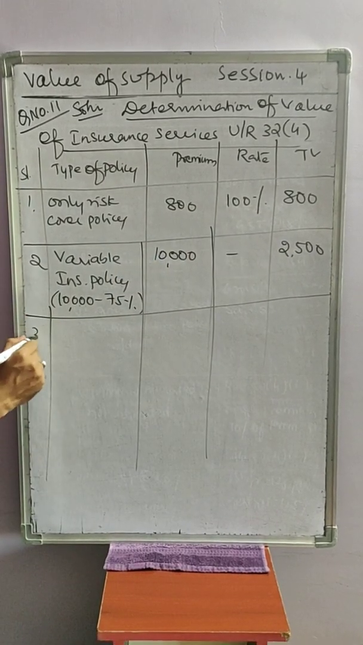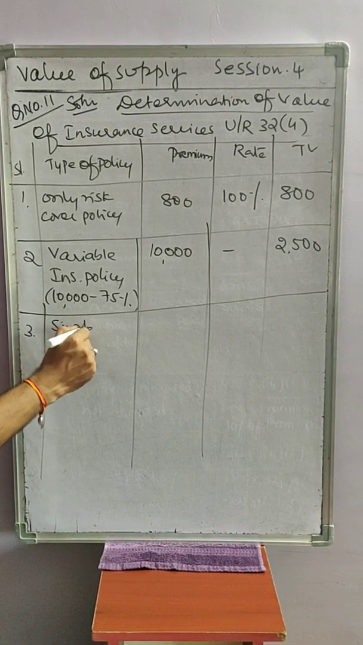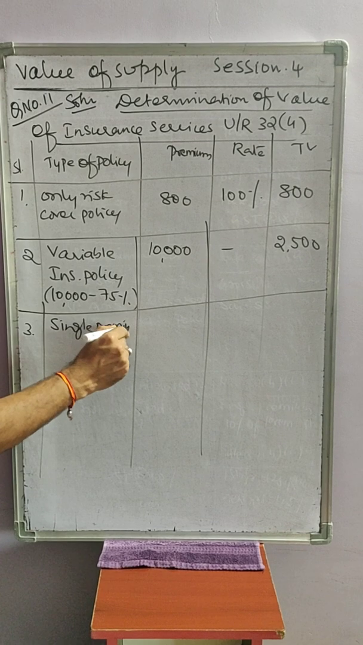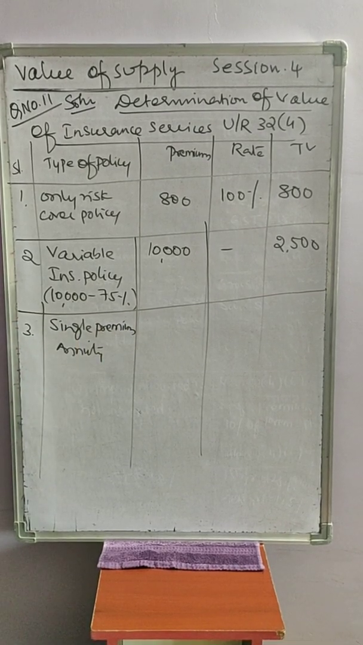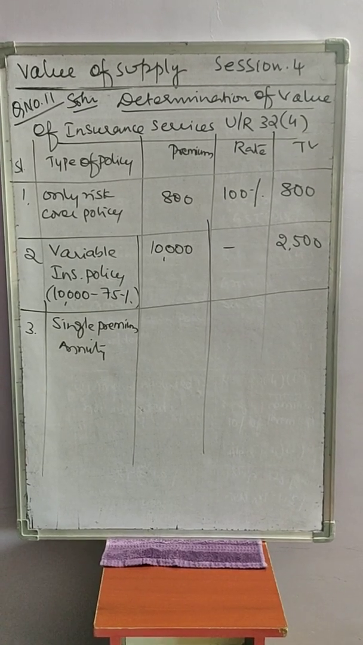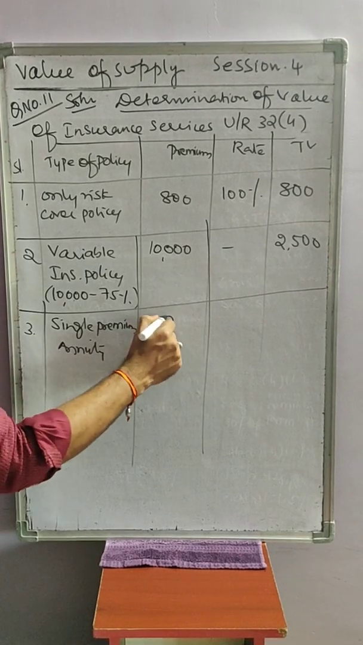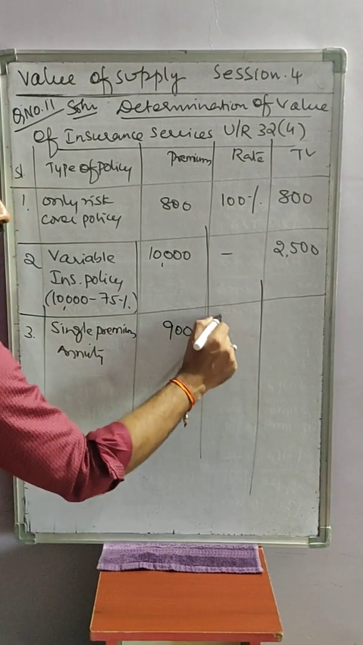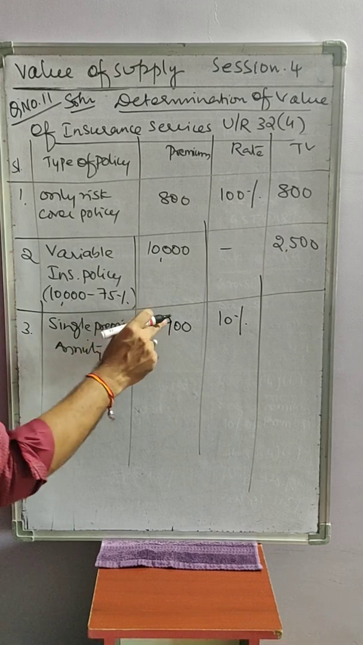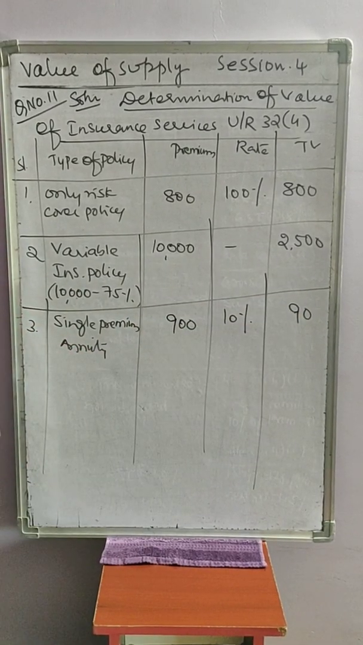Third serial number, single premium annuity. When it is single premium annuity, how much is taxable? Under Rule 32, Sub-Rule 4, Sub-Rule B you have to take. So single premium, what is the premium they have given? 900 lakhs they have given. So you need to apply the rule. What is the percentage that is taxable? 10% is taxable. 900 lakhs into 10%, that comes to 90 lakhs.